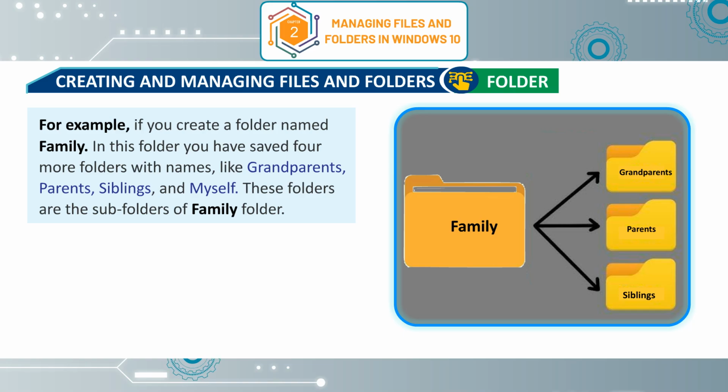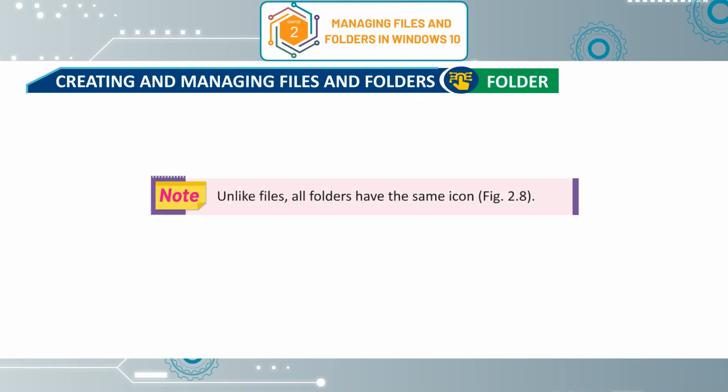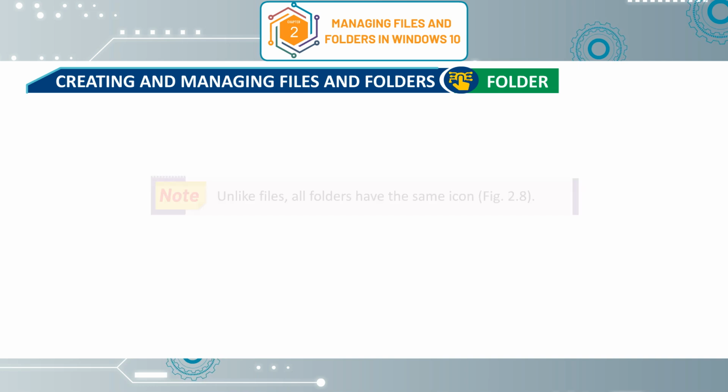For example, if you create a folder named Family, in this folder you have saved 4 more folders with names like grandparents, parents, siblings, and myself. These folders are the subfolders of Family folder. Note: unlike files, all folders have the same icon, Figure 2.8.